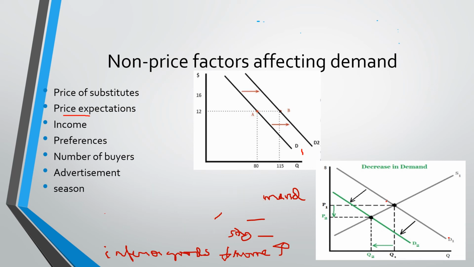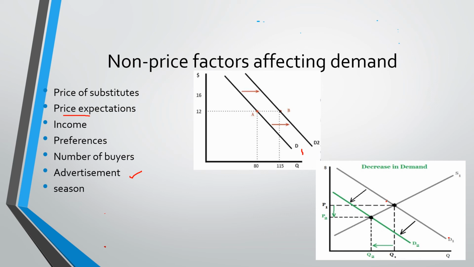Next is preference. For preferences, when you like that product, you tend to buy it. You tend to buy more of it. So there's gonna be a shift in your demand to the right. If you don't like it, then the demand will shift to the left. Number of buyers. If there are more buyers, there will be more demand. If few buyers, fewer demand.